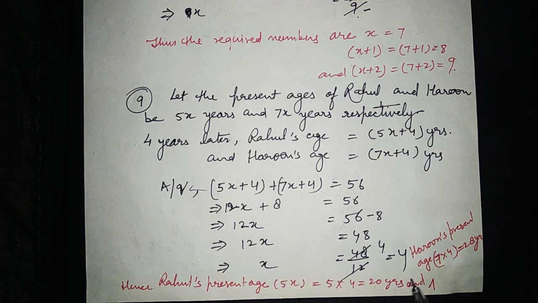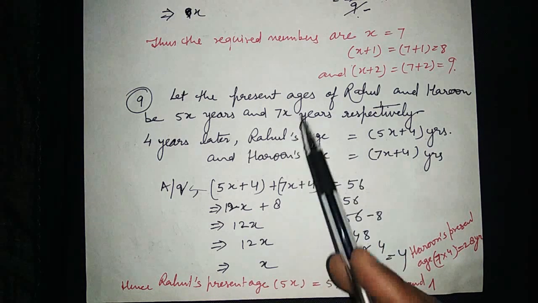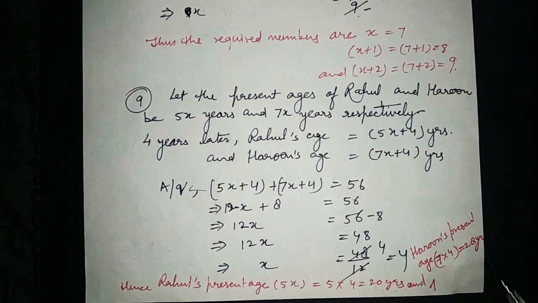After that, for Harun's age, we will put the value of x, this 4, in 7x. 7 into 4 is equal to 28 years. So the present ages of Rahul and Harun are 20 years and 28 years respectively.